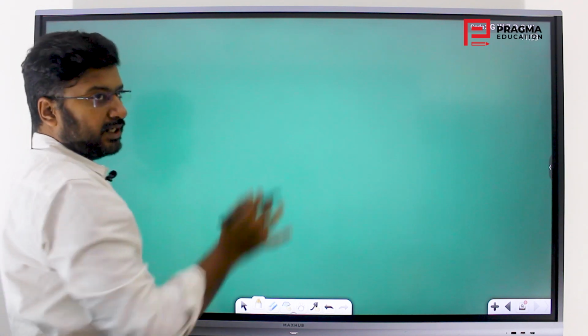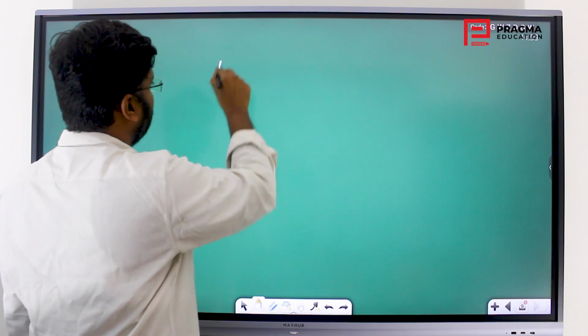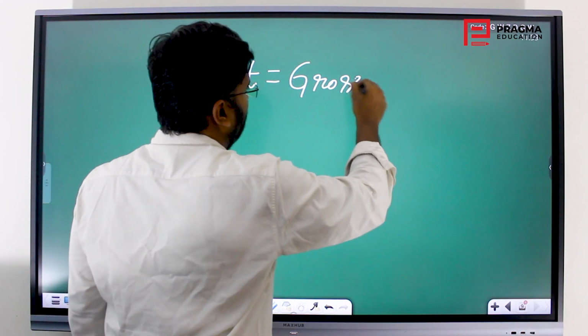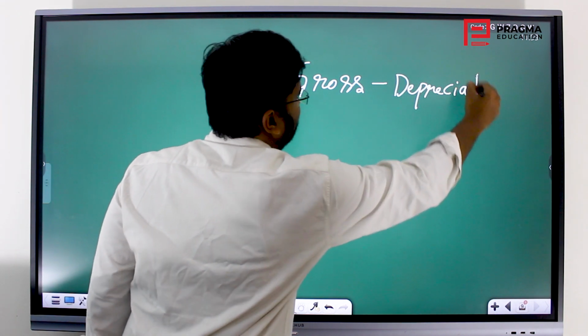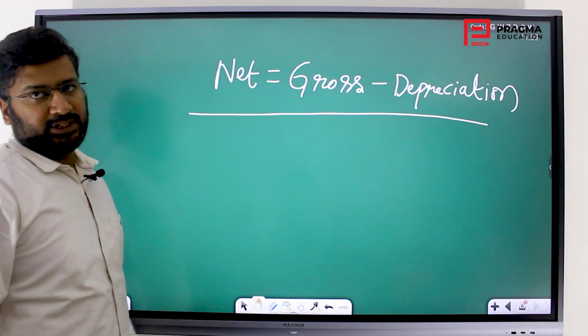So we have seen gross and net. The basic difference between gross and net is that net is equal to gross minus depreciation. This is the equation basically.